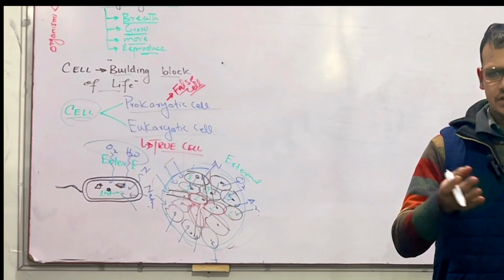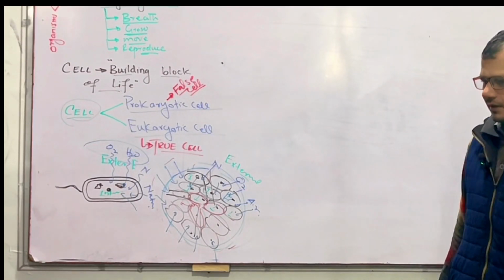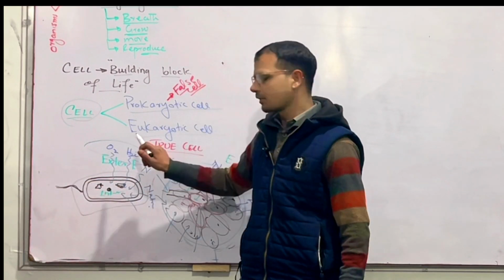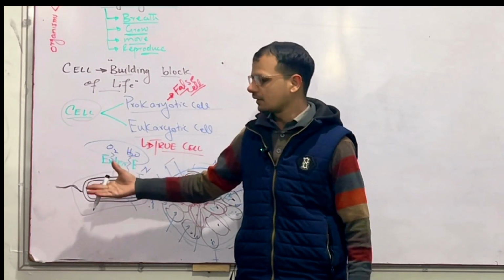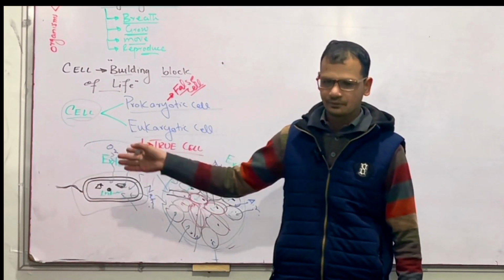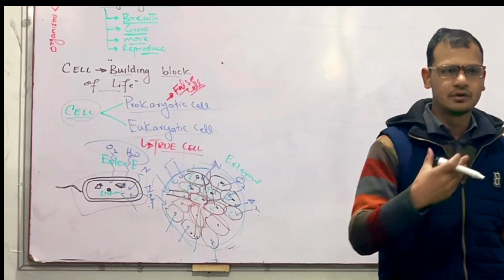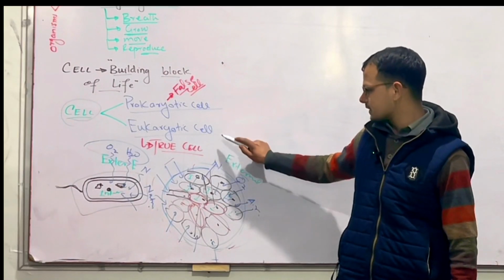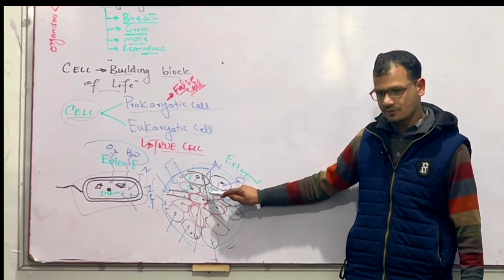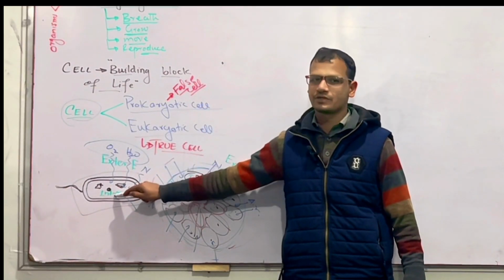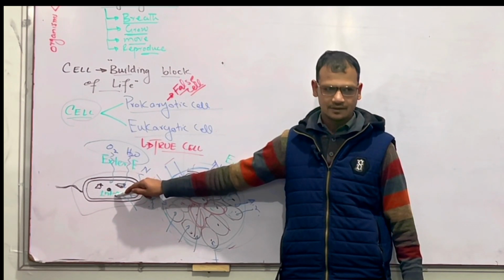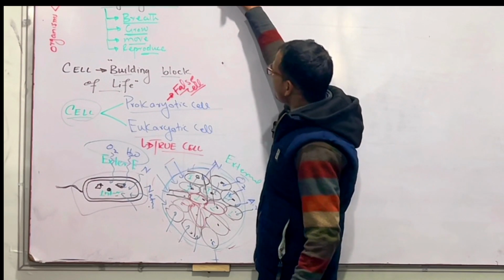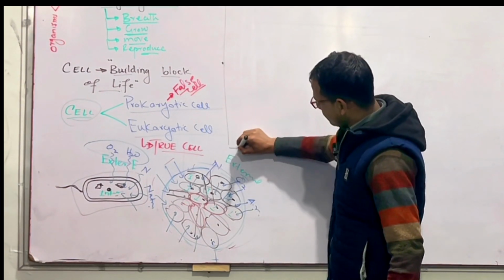Therefore, multicellular organisms have proper systems for taking food, for digestion, for respiration, for regulation. But this cell has no proper system because it can perform its functions by taking food, nutrients, etc. from the environment. So this is the reason behind it. Eukaryotic cells have proper systems and prokaryotic cells have no systems. Right? Understand? Now, what are the functions of